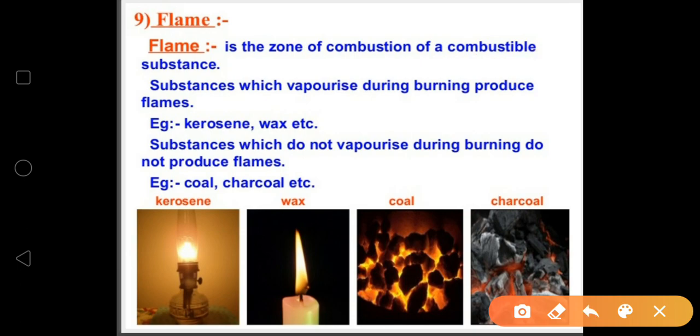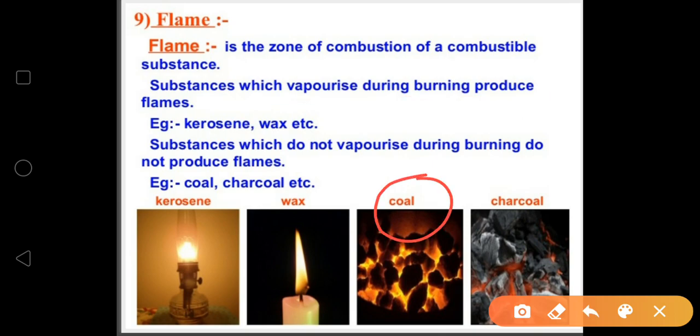Substances which vaporize during burning produce flames. For example, kerosene, wax, etc. And the substances which do not vaporize during burning do not produce a flame. For example, coal and charcoal.